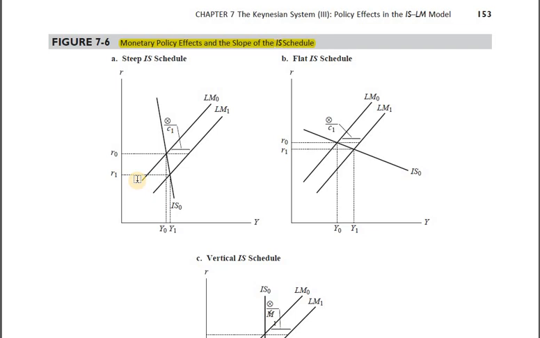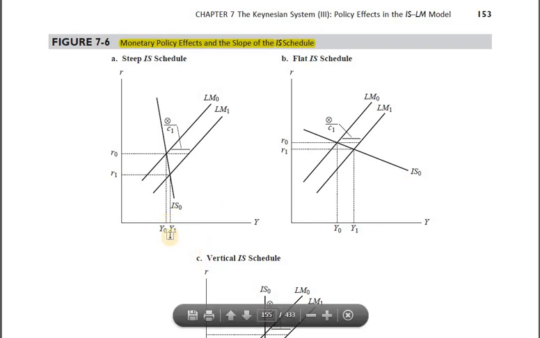But what about the goods market? Herein, because of the fall in the rate of interest, investment would be boosted. But because investment is not very sensitive to changes in the rate of interest, a slight increase in investment would happen. So because of the slight increase in investment, the equilibrium level of income in the economy would not increase to a greater extent. The increment would be only from Y0 to Y1. It's a tiny one. So this is point number one.